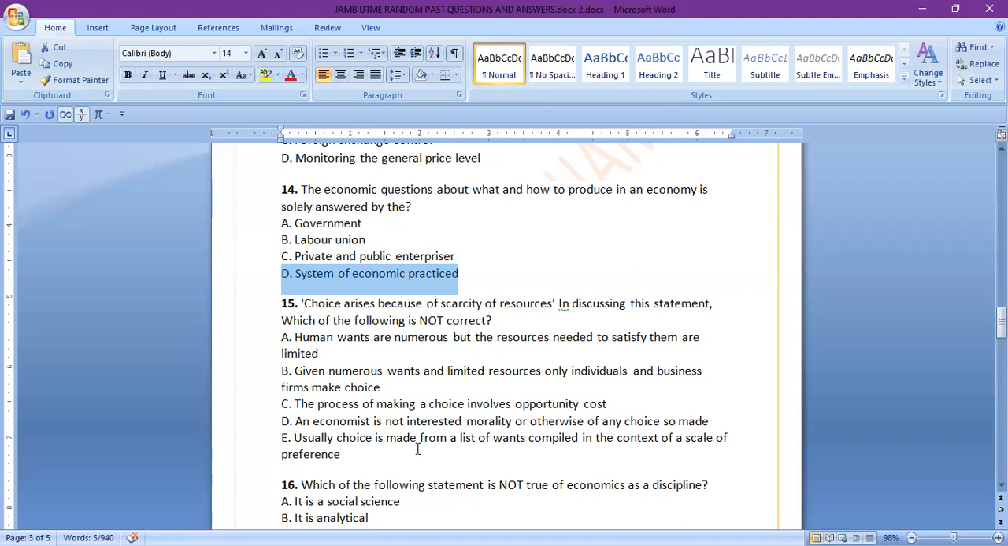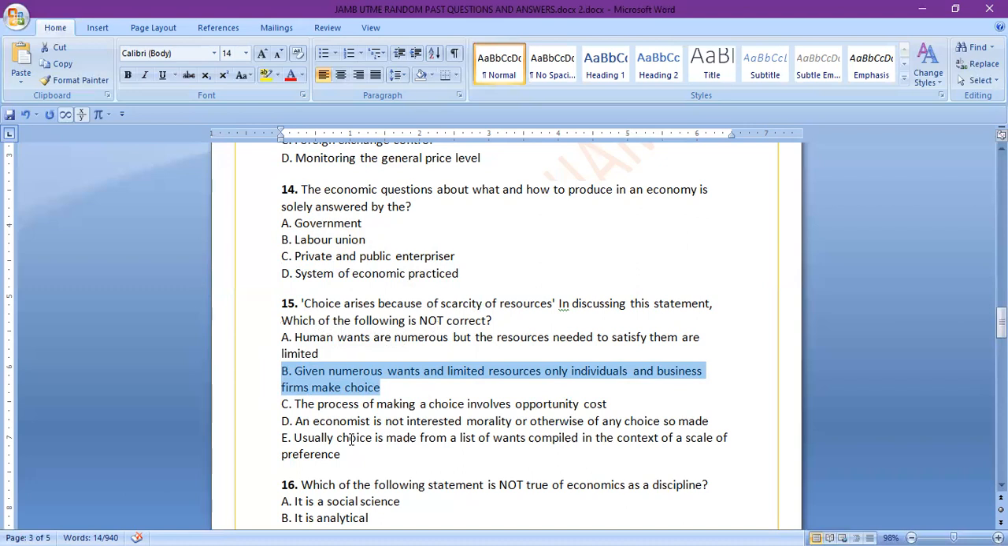Usually, choice is made from the list of ones compiled in the context of a scale of preference. So in this case, the solution is B, because this is the option that is out of place compared to the quotation above. Given numerous wants and limited resources, only individuals and businesses make choice, which is not true.